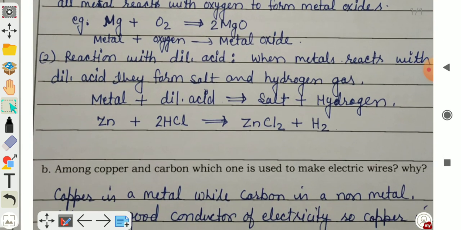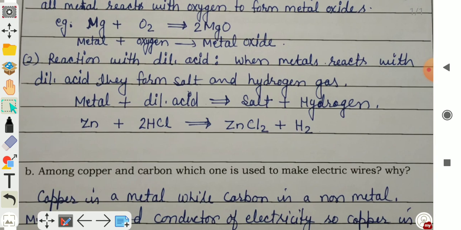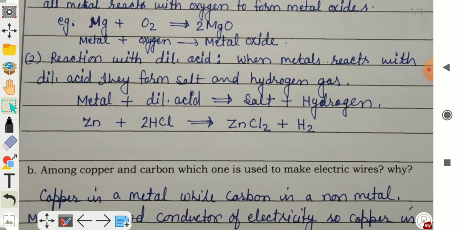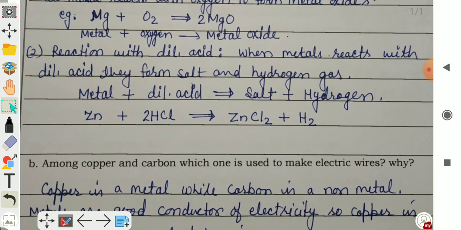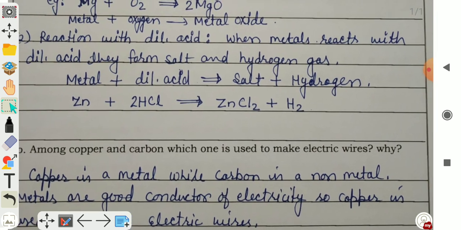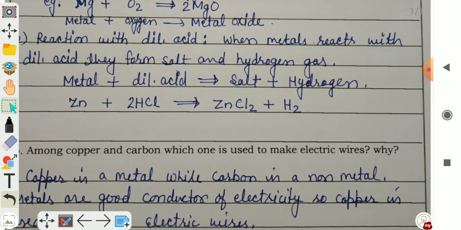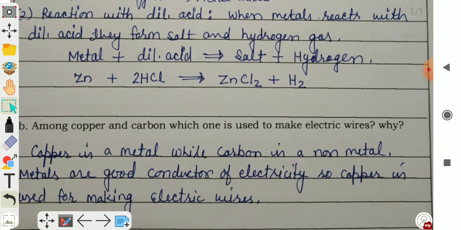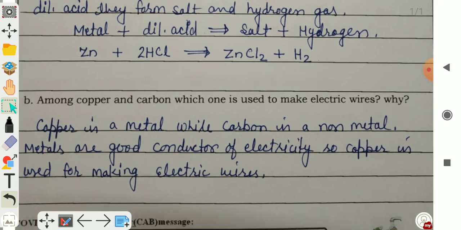Second, reaction with dilute acid. When metal reacts with dilute acid, it forms salt and produces hydrogen gas. You can write the word equation: metal plus dilute acid gives salt plus hydrogen. And one example is given to you: zinc plus 2HCl produces zinc chloride, ZnCl2, and hydrogen gas is released.